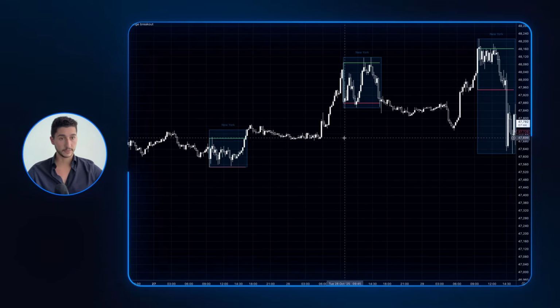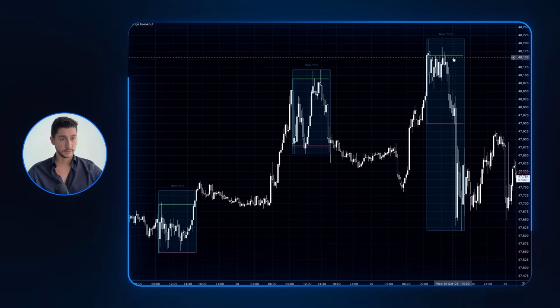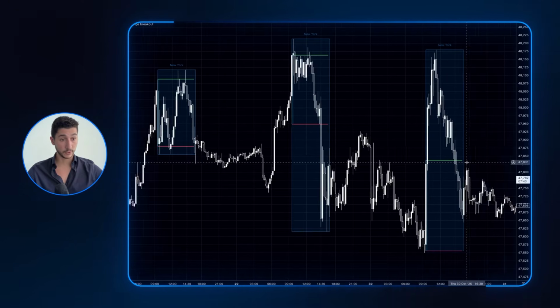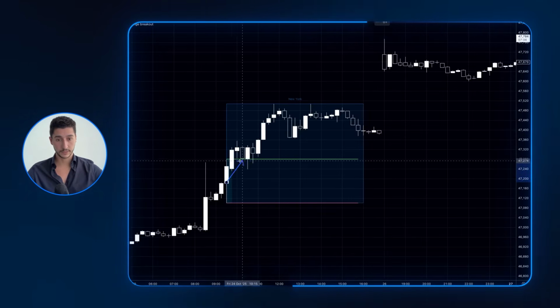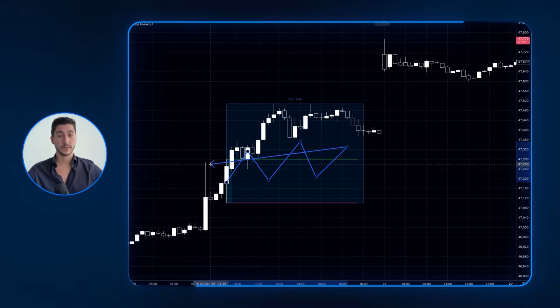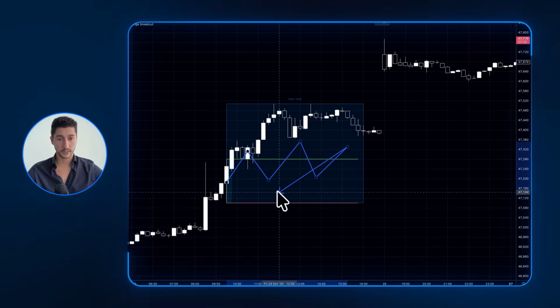Try to find another example. This is another example of a double break day. This is a double break day. This is a single break day. And one thing that's very important to note is that this is still a single break day because it only broke one side. It did not touch the ORB low.